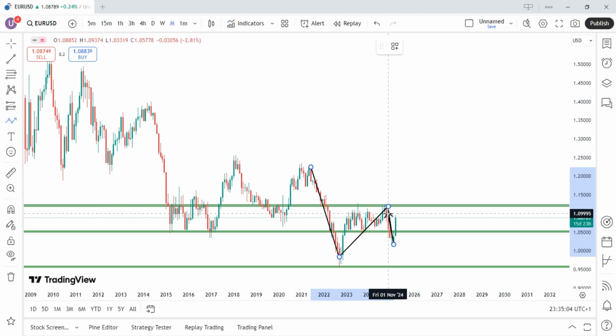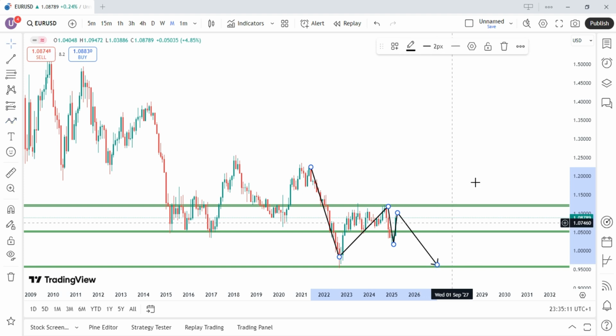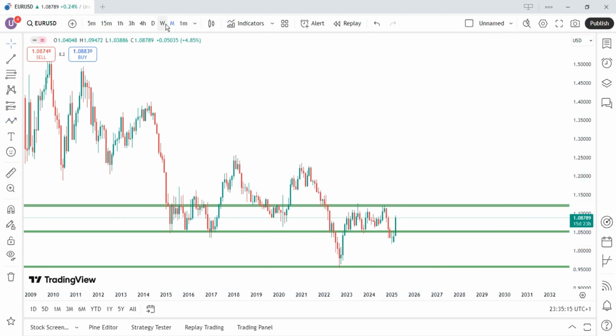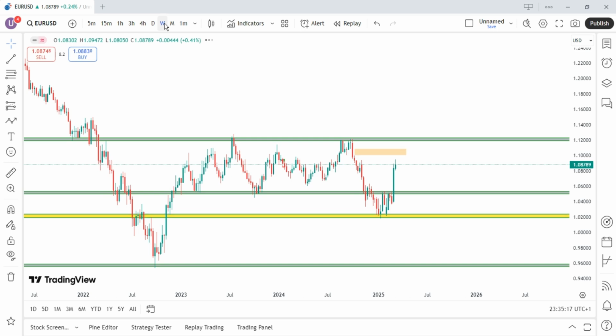There's a fair value gap here that price is coming for a retest, and after that retest, we expect price to fall down. So currently, we are expecting price to complete the retest on a monthly time frame before we start selling. Let's look at weekly time frame and see what is happening. So this is the zone that price is coming to before we eventually start selling down.